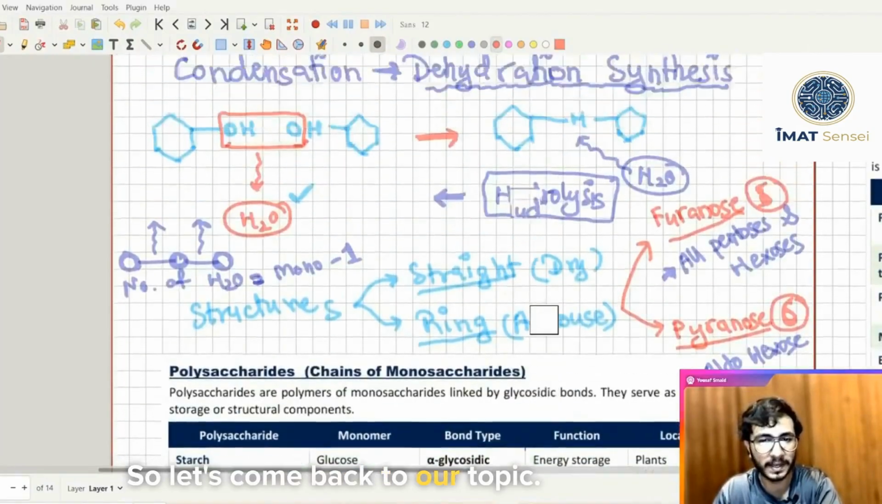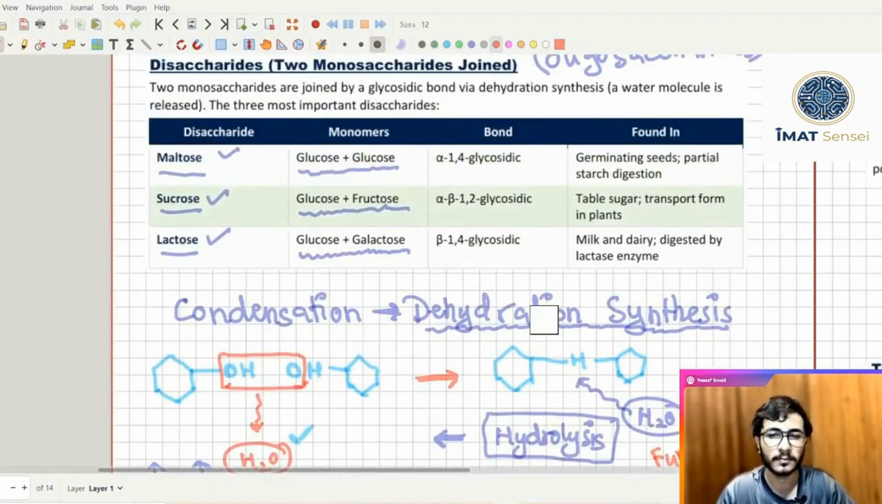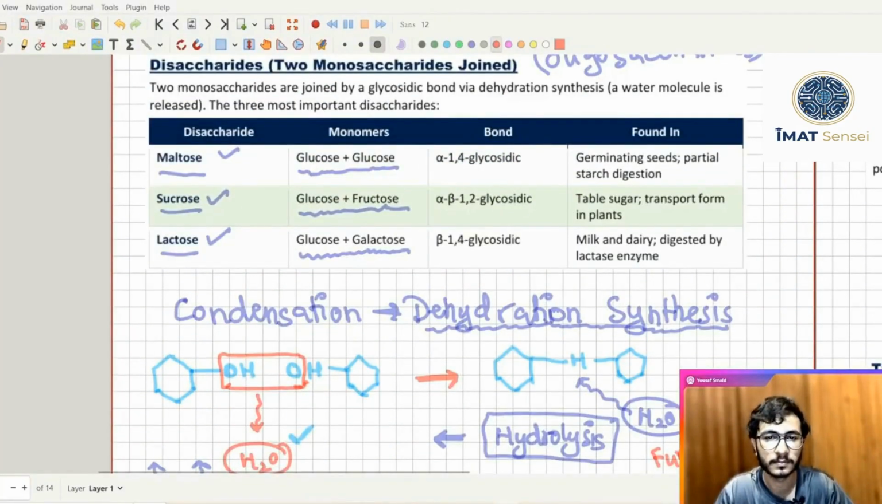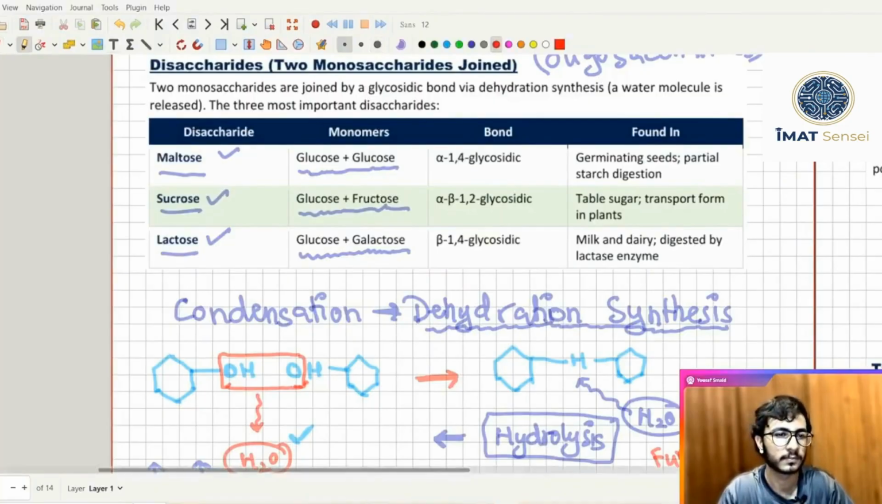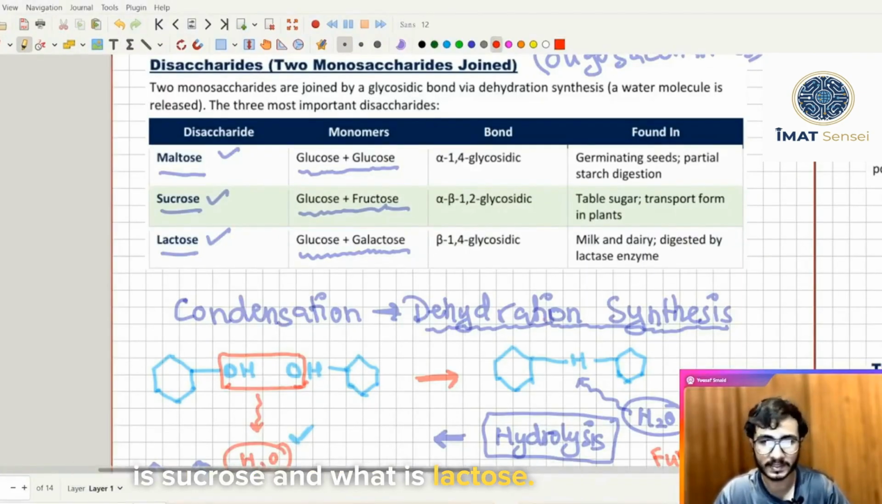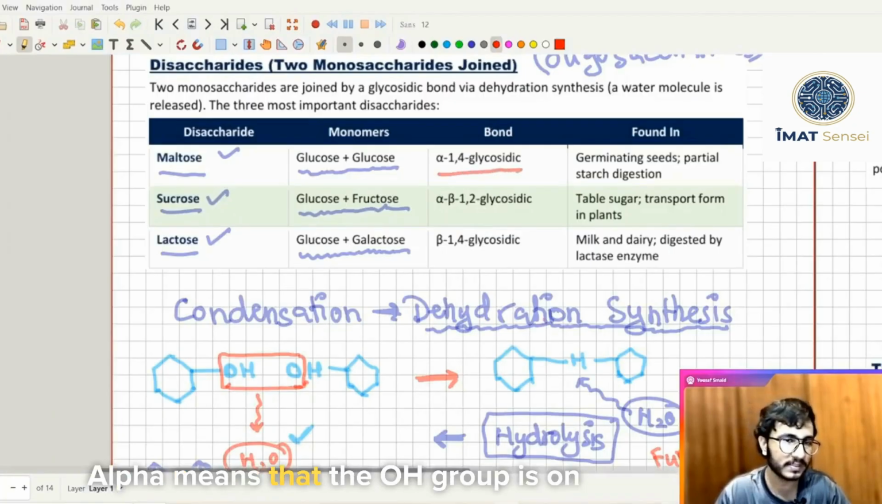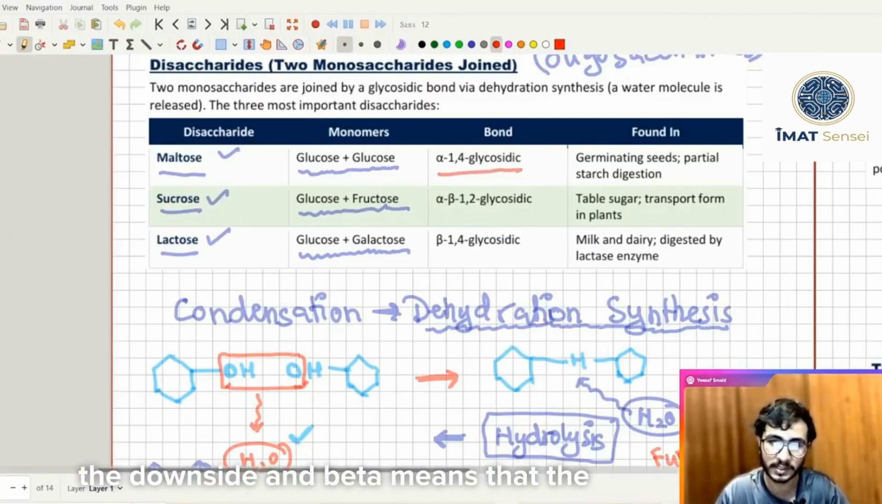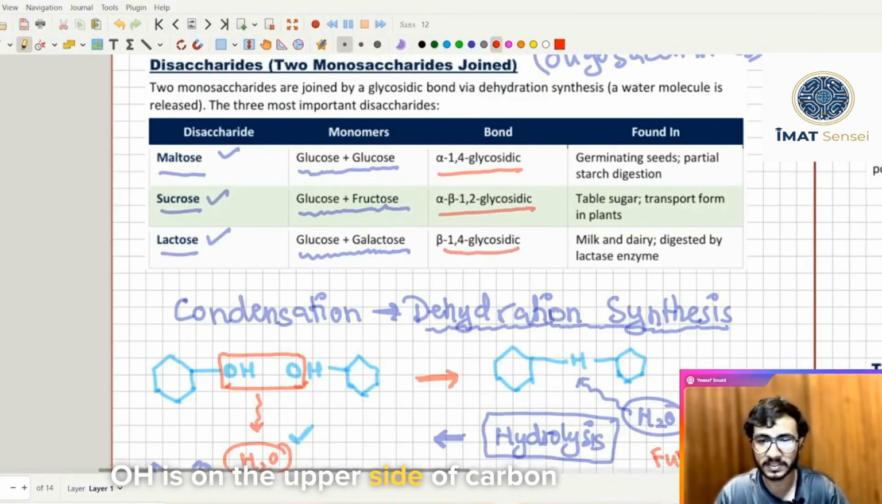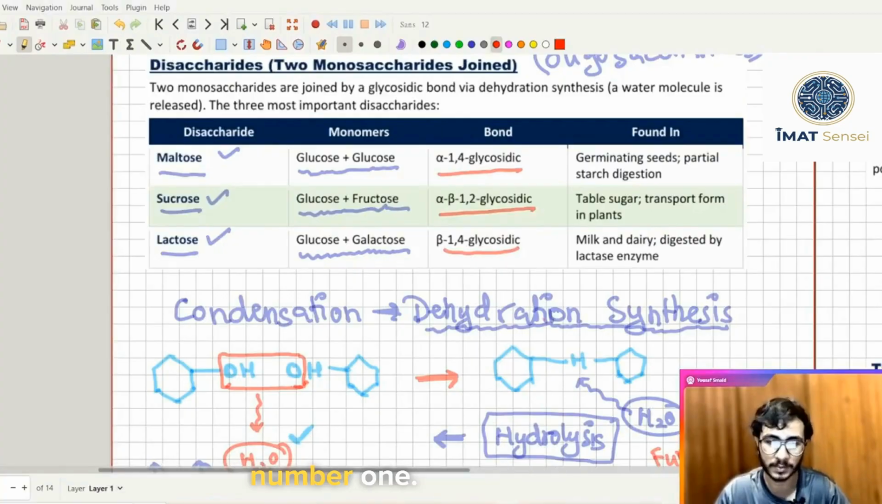So let's come back to our topic. So now we know what is maltose, what is sucrose, and what is lactose. So you have to memorize that maltose forms 1,4 glycosidic linkage. Alpha means that the OH group is on the downside, and beta means that the OH is on the upper side of carbon number 1.